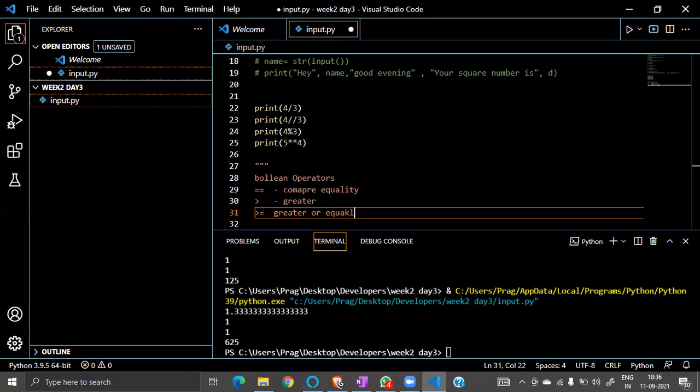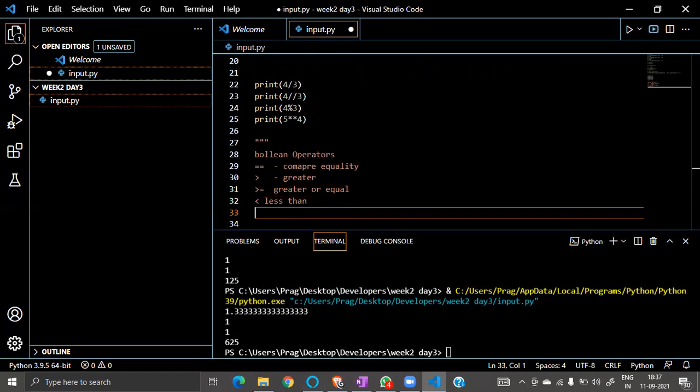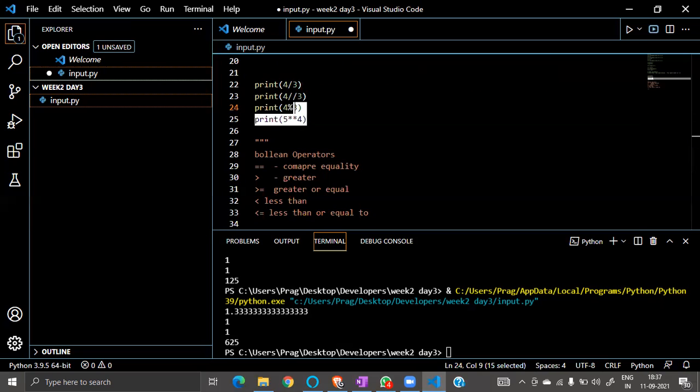We will do an example on this also. Then we can also check for less than, and then there is less than or equal to. Let's comment all this and run an example for each.